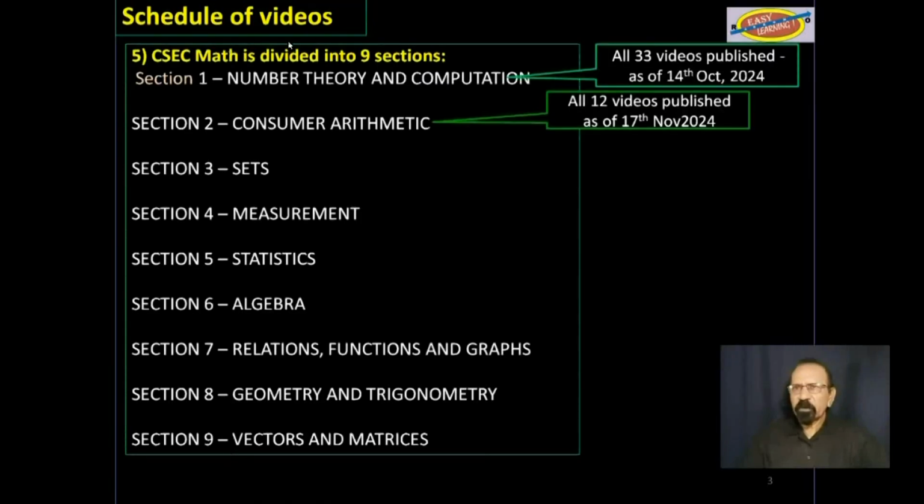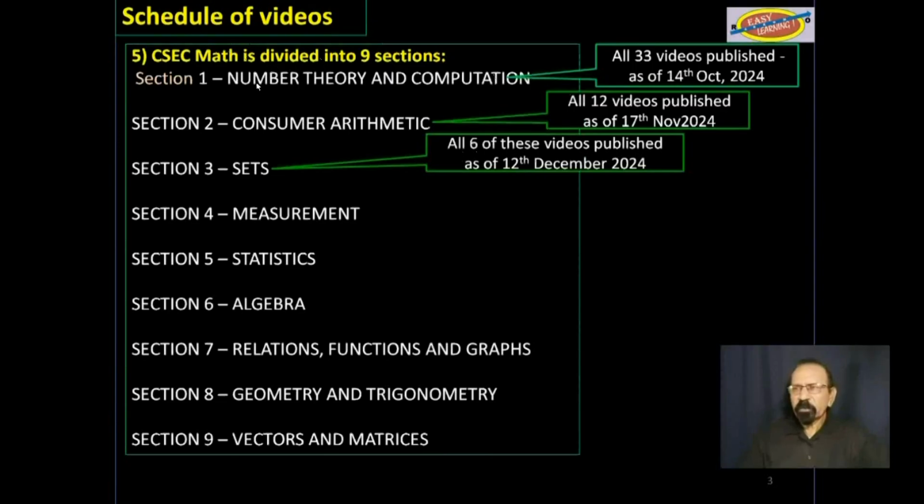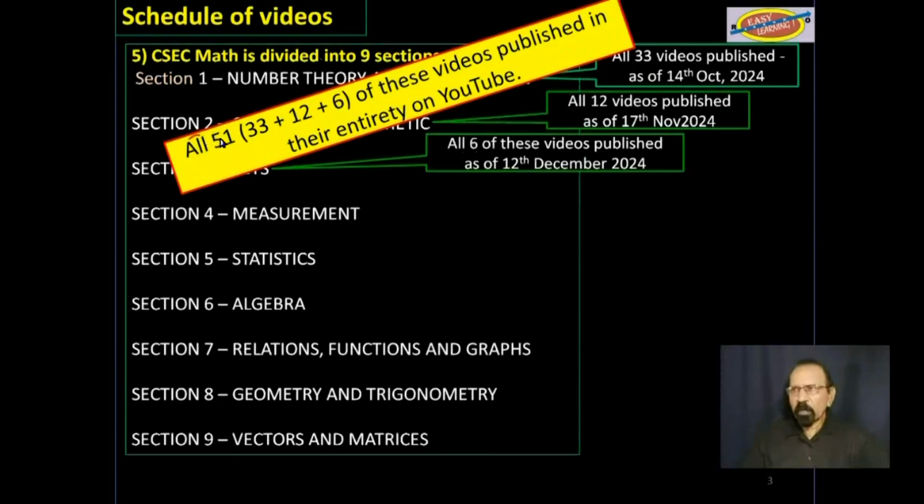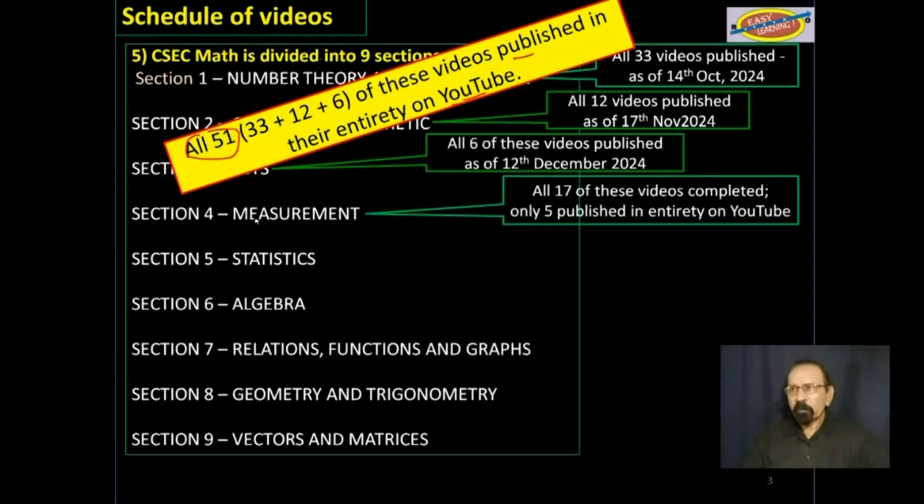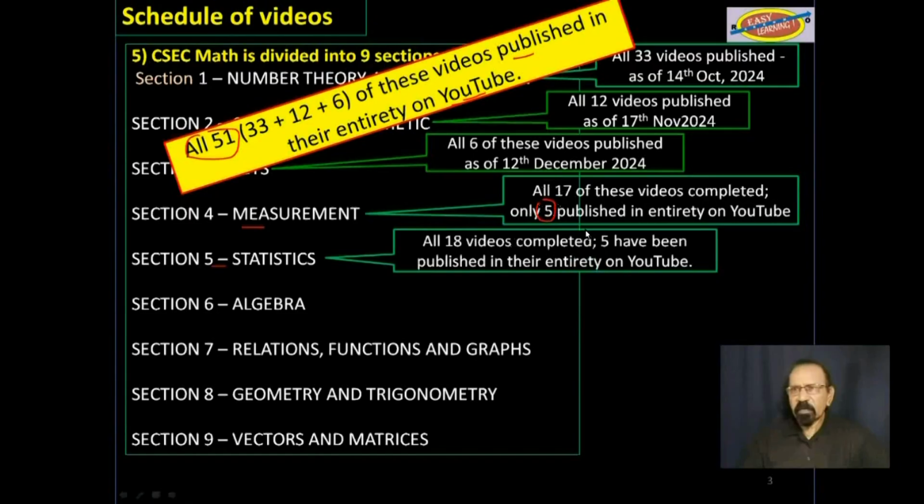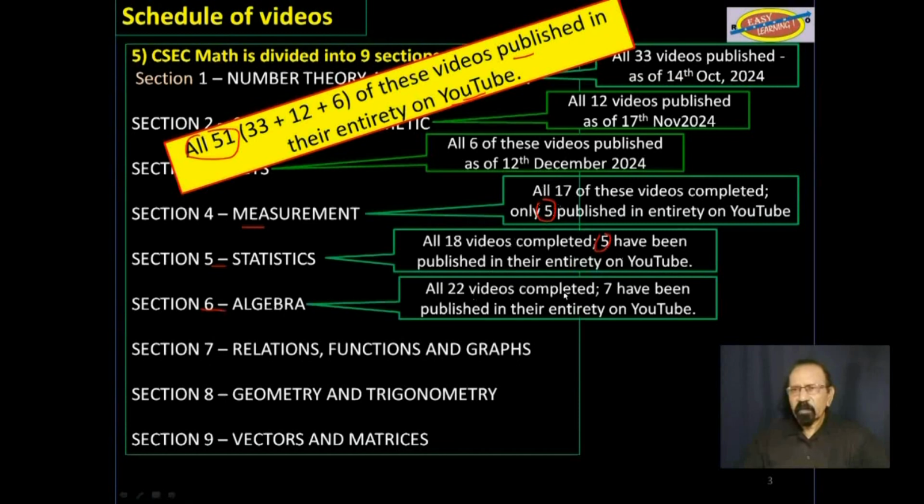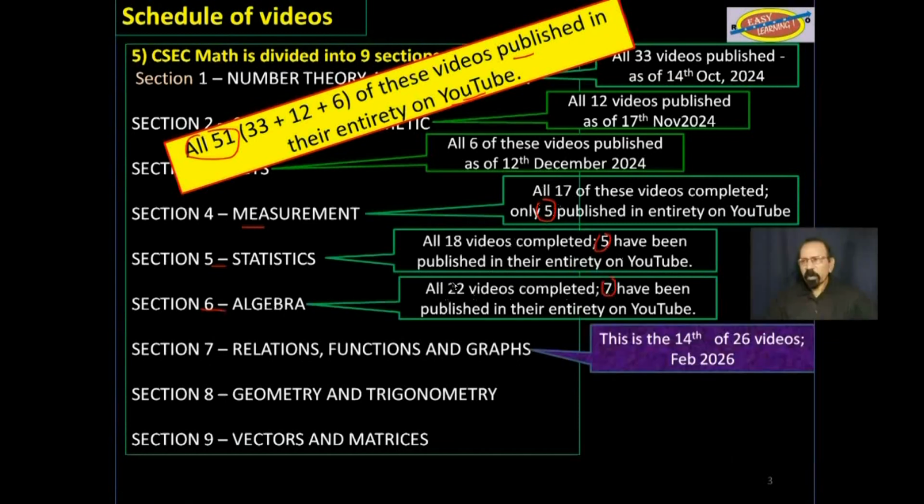Schedule of videos, as you are aware by now: from these first three sections, all 51 videos have been published on YouTube in their entirety. Please make good use of them. Section 4, measurement, 5 of those have been published. Section 5, statistics, 5 have been published. Section 6, algebra, 7 have been published. We are now at section 7, relations, functions, and graphs. This is the 14th of 26 videos.